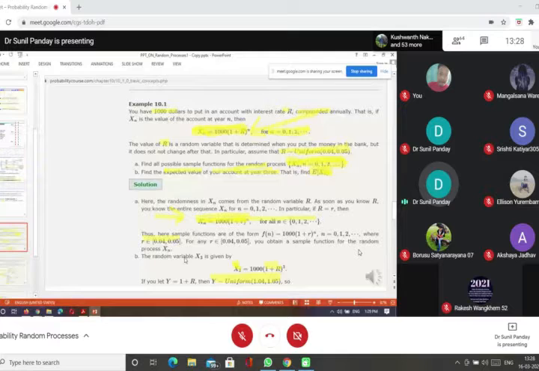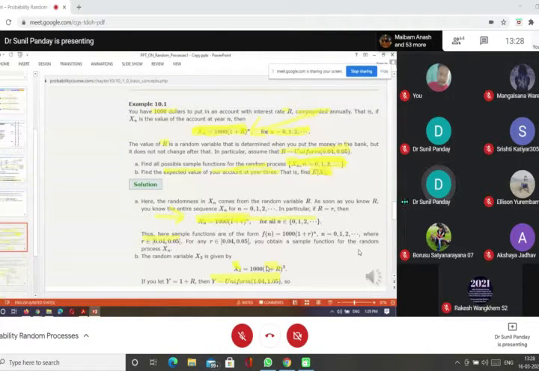Now we go to X3, because X3 is the money you will obtain after 3 years, but you have to know the expected value. So first you calculate X3. It means you substitute 3 in place of n and you get this.